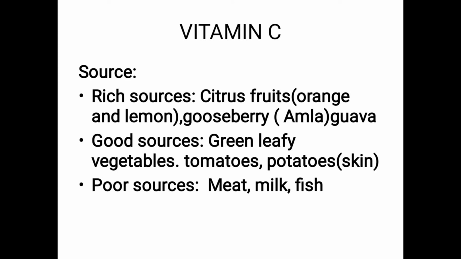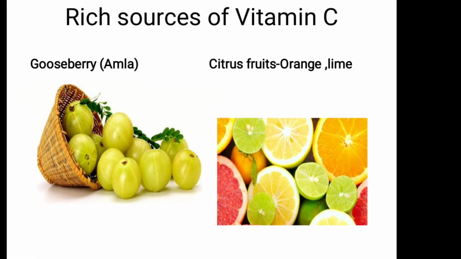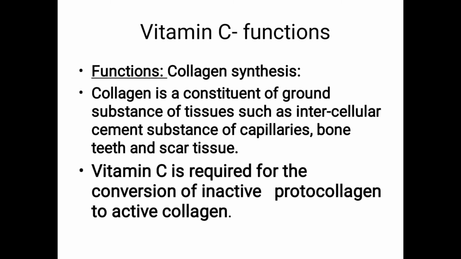Vitamin C rich sources are citrus fruits, amla, orange, lemon and all. Good sources are green leafy vegetables. But milk is a poor source. What is the RDA? 60 milligram per day for adults. In pregnancy and lactation, nearly 80 milligram per day is required.